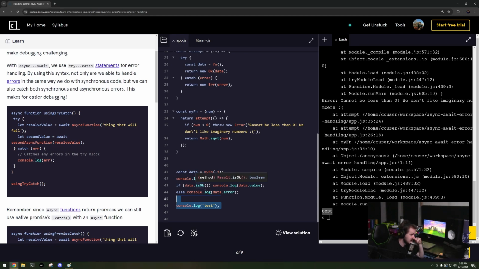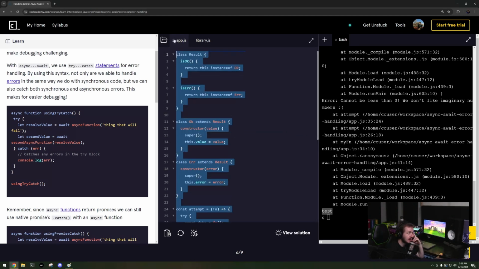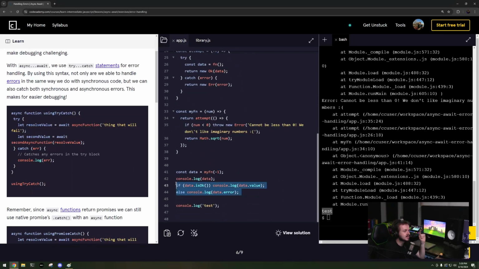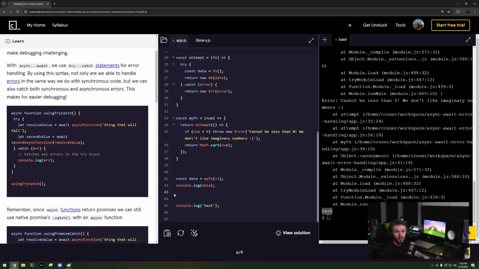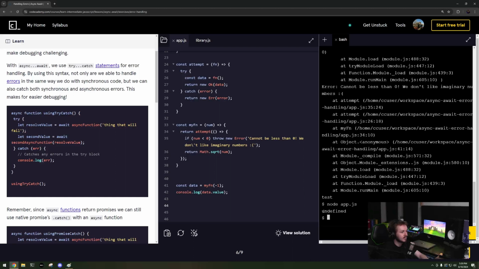And this is my problem with JavaScript. I like this a lot because then I have to explicitly state data.isOkay and make sure that the value even exists. If I try to use the value outside of here, it's going to be undefined, or it's going to exist. You don't know, right? And hopefully you have a good code editor that's going to recognize that data.value may not exist at your point in code, right? If I try to do data.value right now, it's going to say undefined, right? Because value does not exist. But if I do 5,